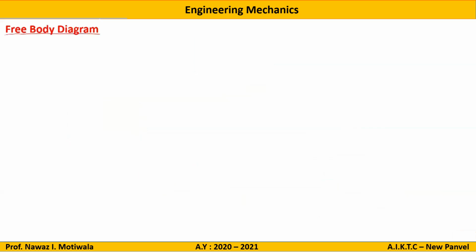The next part is the free body diagram. Now, what do we mean by the free body diagram? When we draw a diagram of a body, isolating it from all the supports, it is known as a free body diagram. So, in a free body diagram, what do we draw? First, we draw the applied forces, which are applied on the body. Second, we draw the self weight. Third, we see the reactions from surfaces or supports.